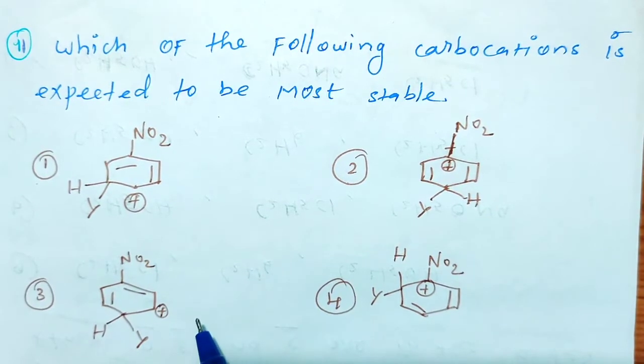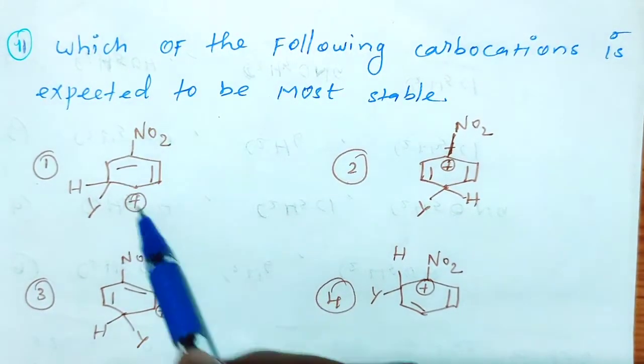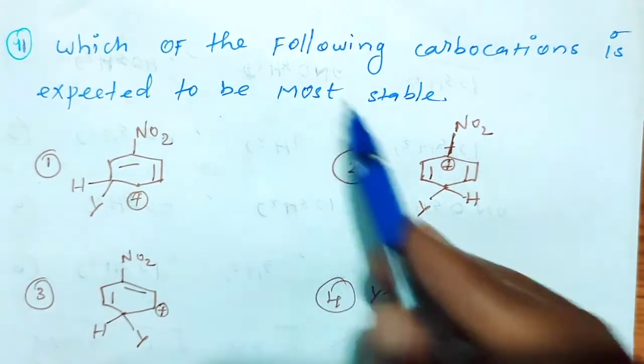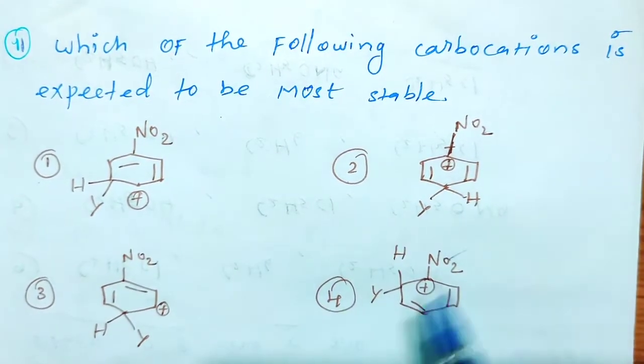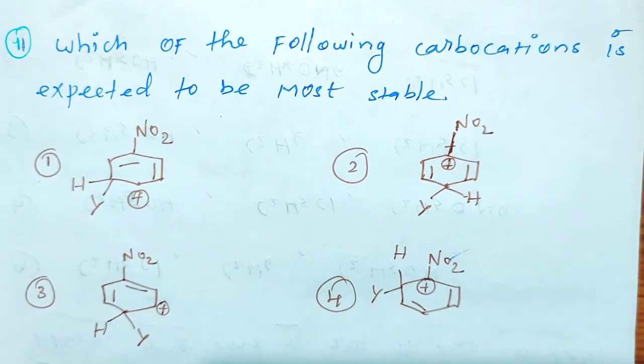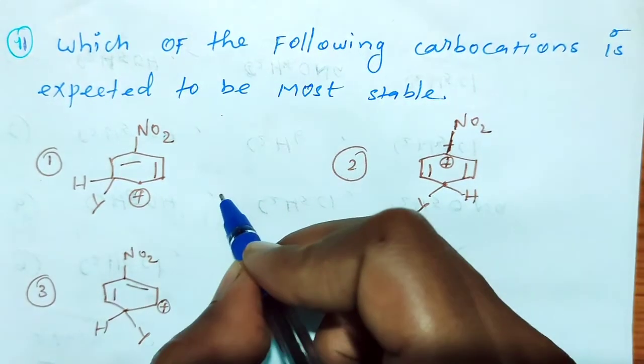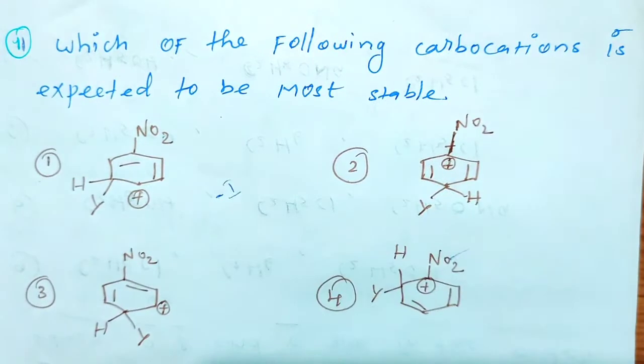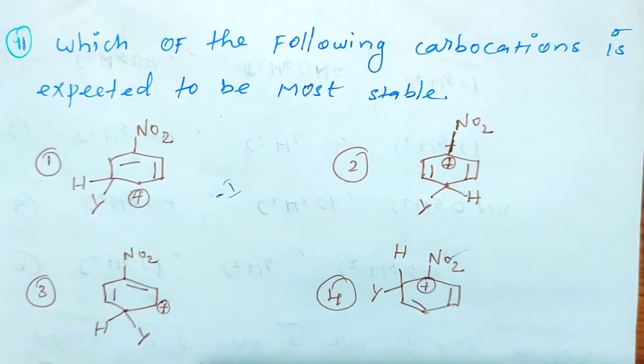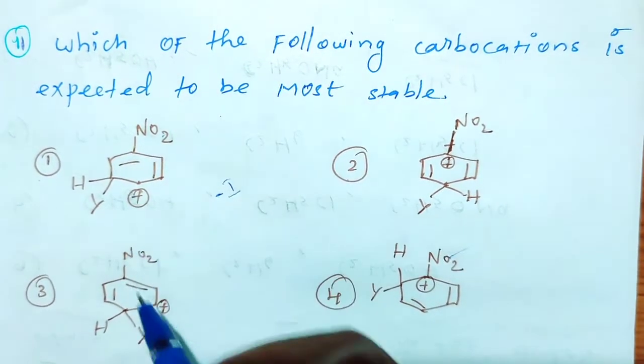Four options are given. You see now here NO2 is given. All compounds have NO2 substitution, right? So generally NO2 means what? NO2 means generally minus I effect. Now here a plus charge is present, right?